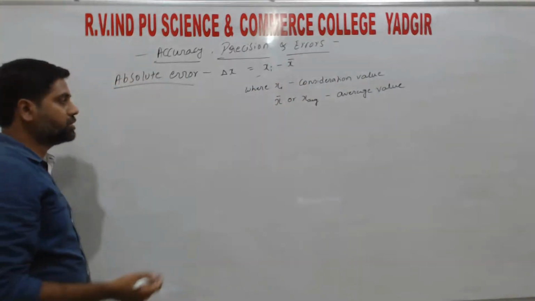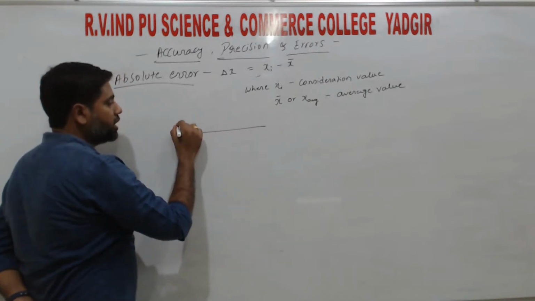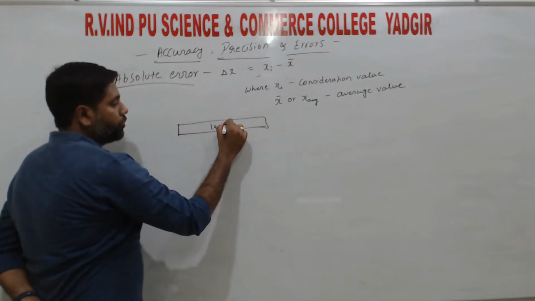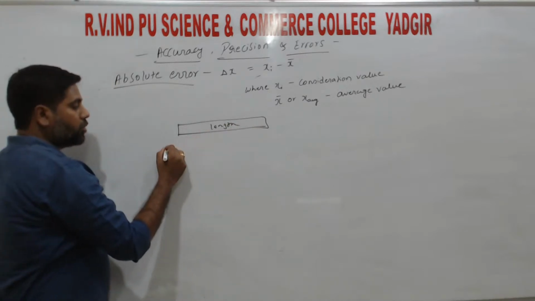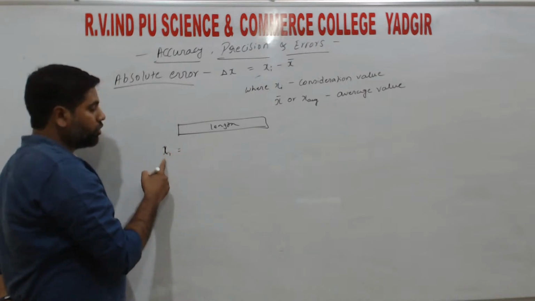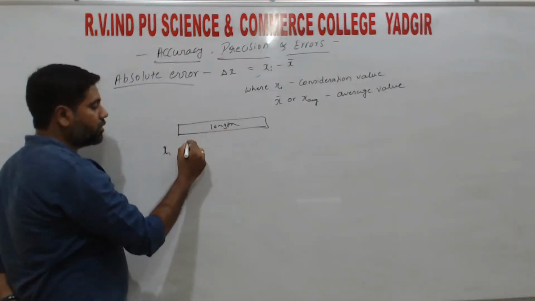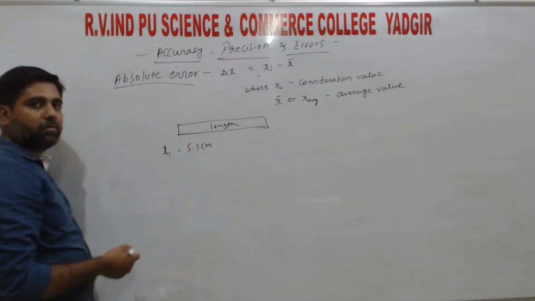So if we take one example, I am measuring some length, right? So there is some object, and we are measuring the length of this object. The first time I am getting the value x1, some 5.1 centimeter, right?